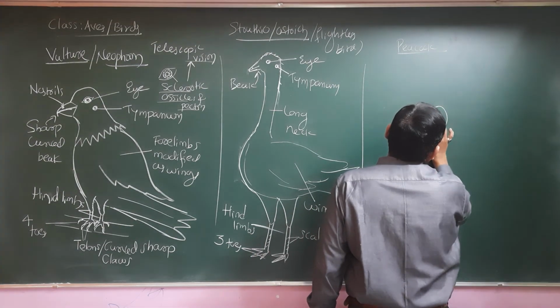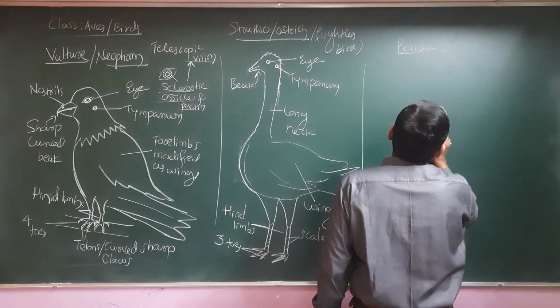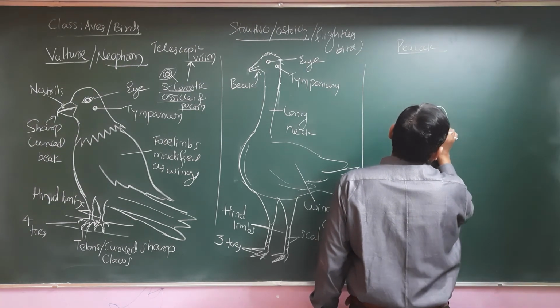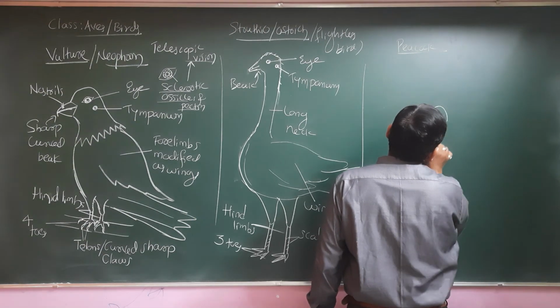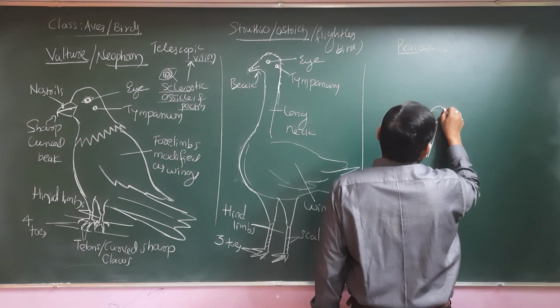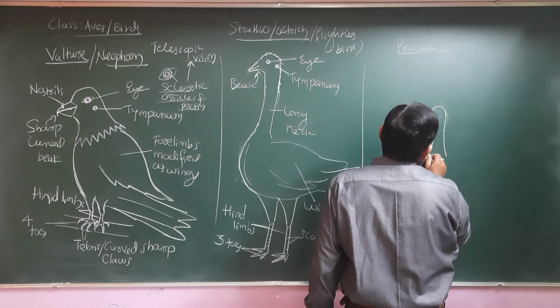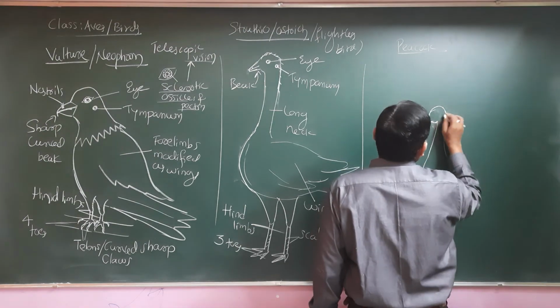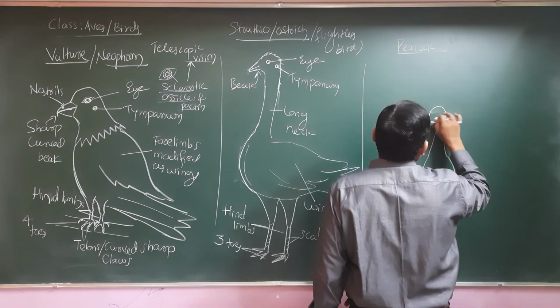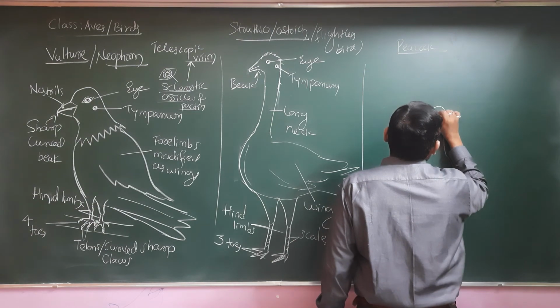So here the peacock is having a very nice body structure, and I am drawing a small size peacock because the bird is also small.